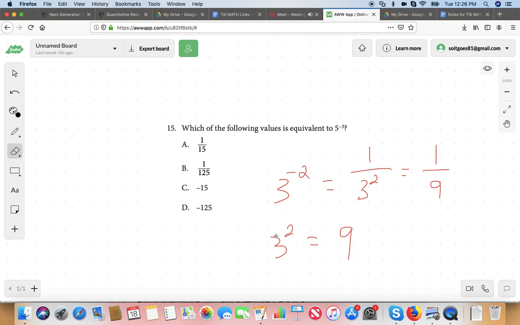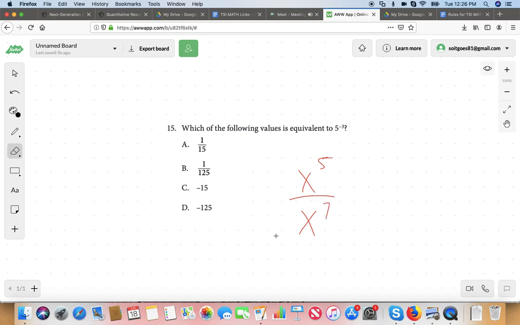Have you ever combined exponents before? Like, if we had x to the power of 5 over x to the power of 7. Don't worry, I was going to get all algebraic, and I'm going to avoid that right now.